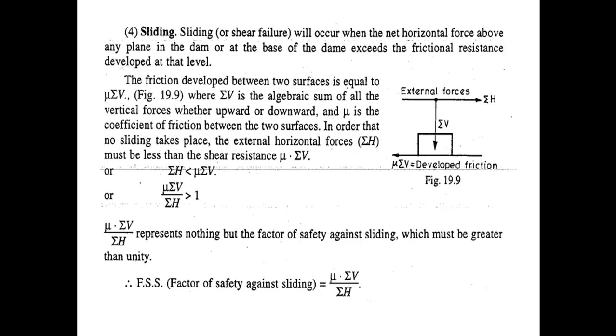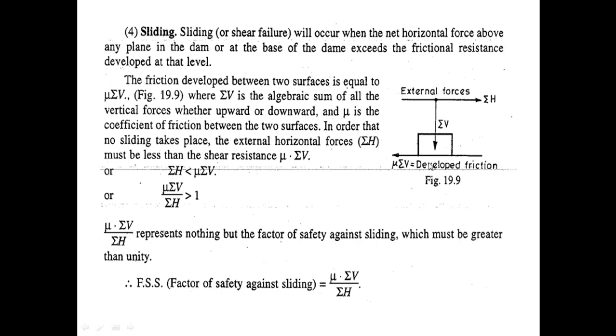The last one is the sliding. Sliding or shear failure will occur when the net horizontal force above any plane in the dam, or at the base of the dam, exceeds the frictional resistance developed at that level. The friction developed between two surfaces is equal to μΣV, as you can see in figure 19.9, where ΣV is the algebraic sum of all the vertical forces whether upward or downward, and μ is the coefficient of friction between the two surfaces.